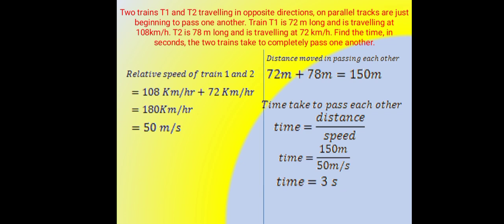Two trains T1 and T2 traveling in opposite directions on parallel tracks are just beginning to pass one another. Train T1 is 72 meters long and is traveling at 108 km per hour. Train T2 is 78 meters long and is traveling at 72 km per hour. Find the time in seconds the two trains take to completely pass one another.